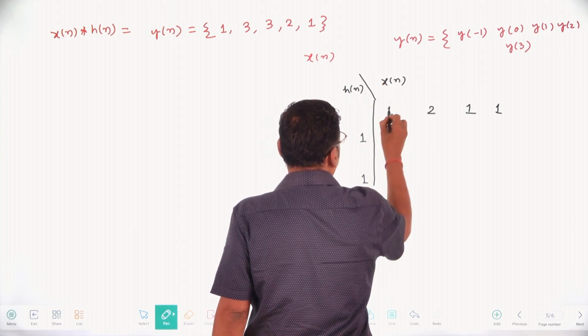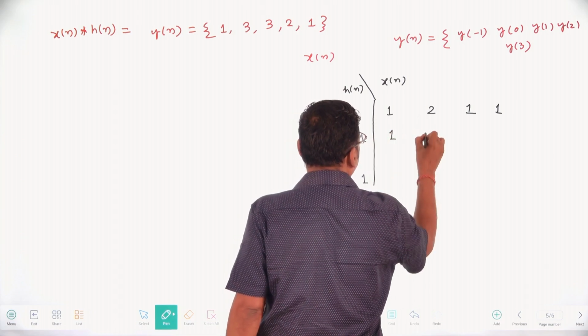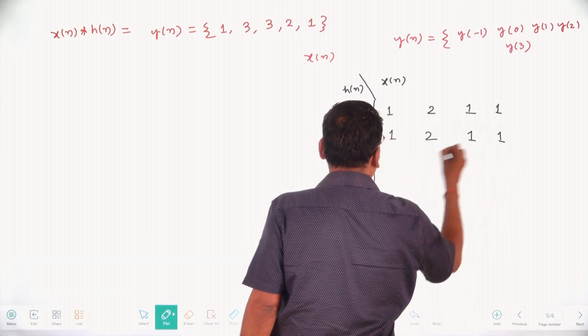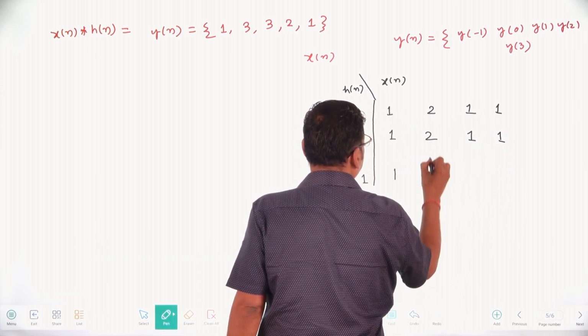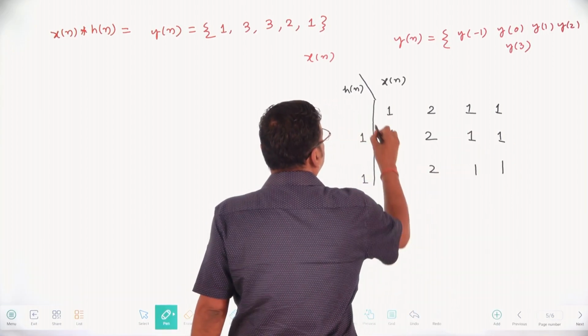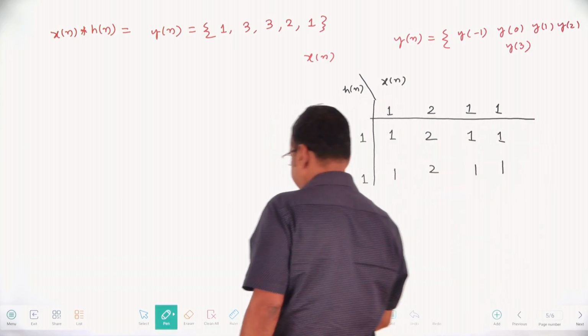Okay, so 1 into 1 is 1. 1 into 2 is 2. 1 into 1 is 1. 1 into 1 is 1. 1 into 1 is also 1. 1 into 2 is 2. 1 into 1 is 1. 1 into 1 is 1. Okay. So this is your x of n, and this is your h of n.